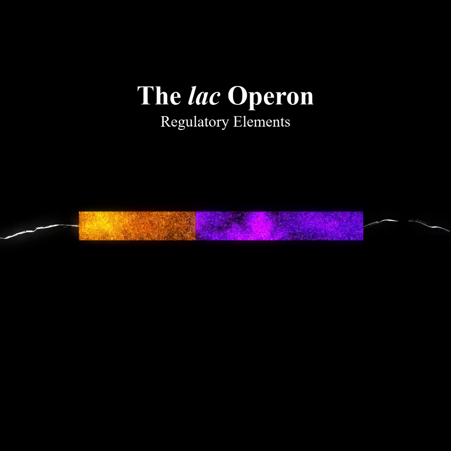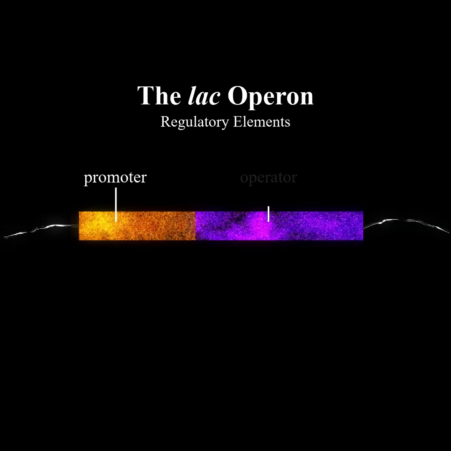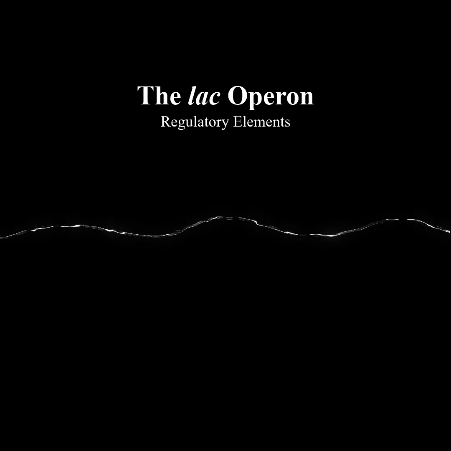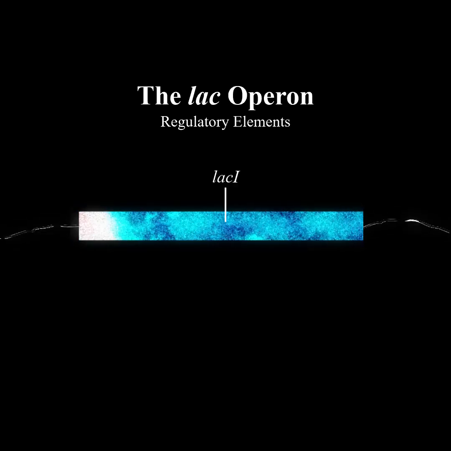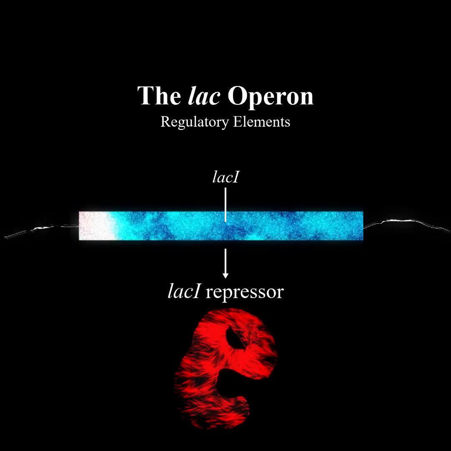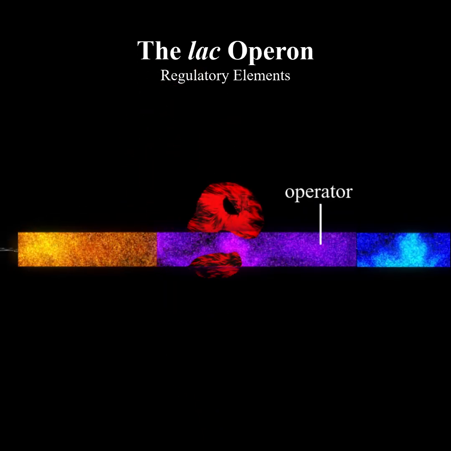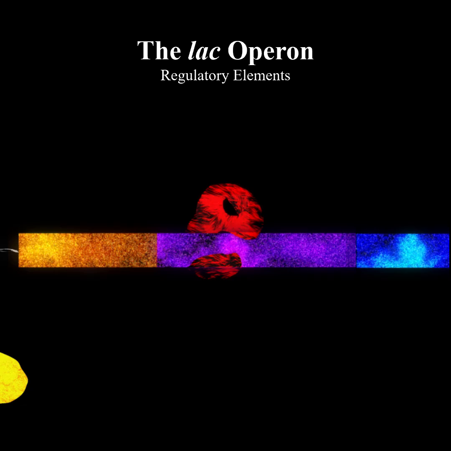The regulatory elements are upstream of the structural genes and consist of a promoter element as well as a sequence called an operator. Additionally, further upstream and totally separate from the operon sits the LAC-I gene, which codes for a DNA-binding repressor protein. The LAC-I repressor binds to the operator of the regulatory region of the lac operon, preventing transcription from taking place.